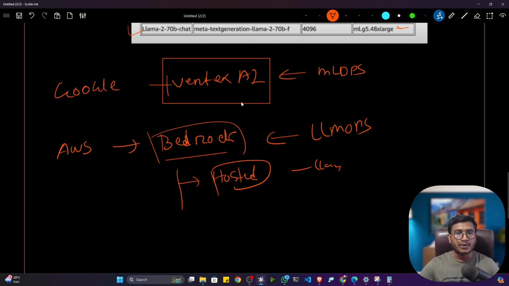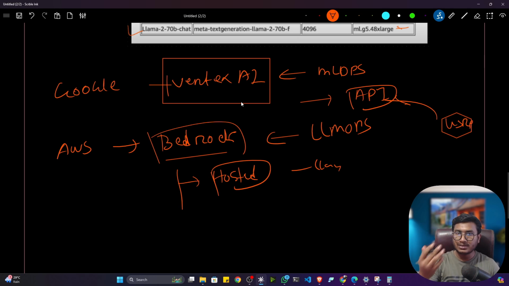And they created one endpoint. They created one API. Now, as a user, what I can do, I can use this API to interact with this model. That means I will send the request to this kind of LLMOps platform with the help of the API. And here I will mention what kind of model I want to use, and it will give me the response. That means I don't need to download these models in my system. So this is the main benefit of using this kind of LLMOps platform.